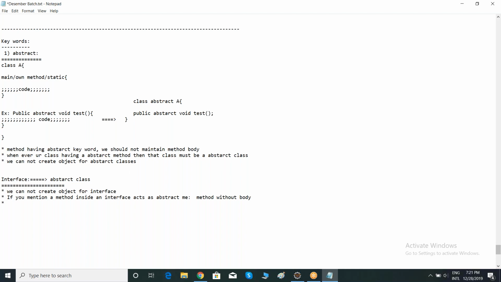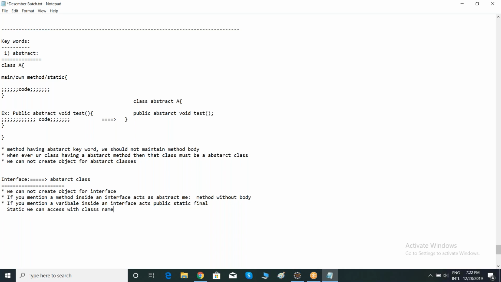And one more thing, if you mention a variable inside an interface, it acts as public static final. So we already know it, right? If it is static, we can access with class name.